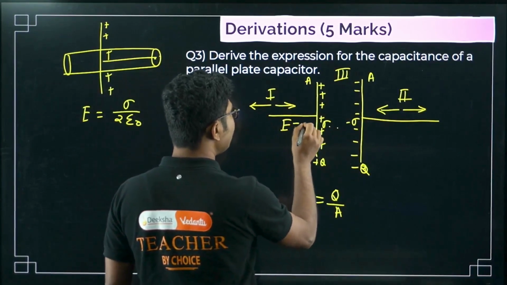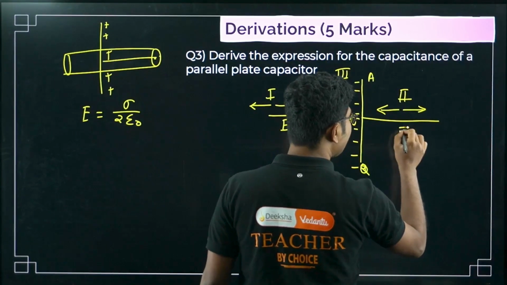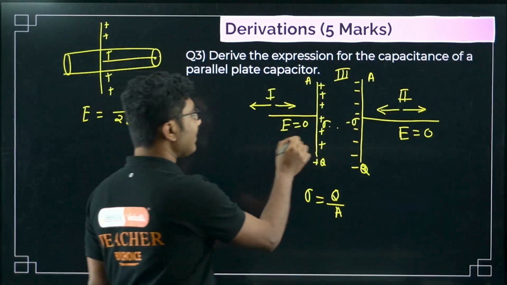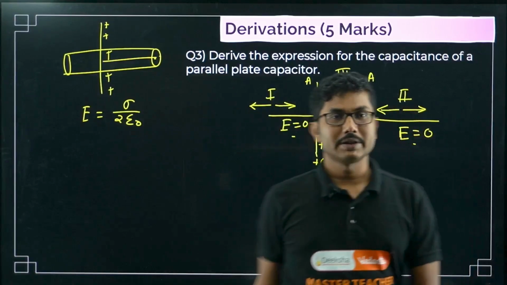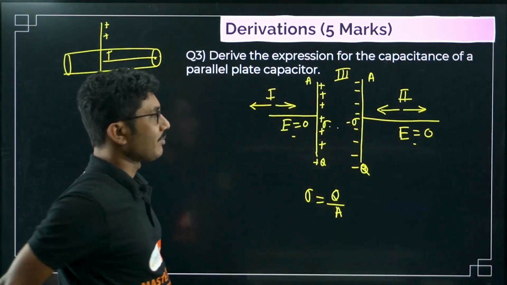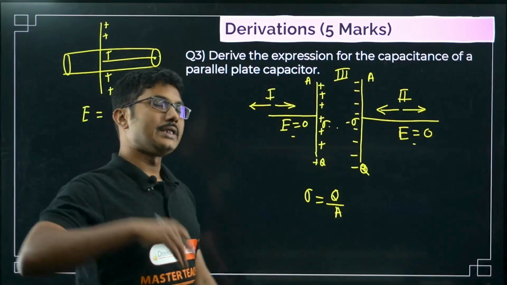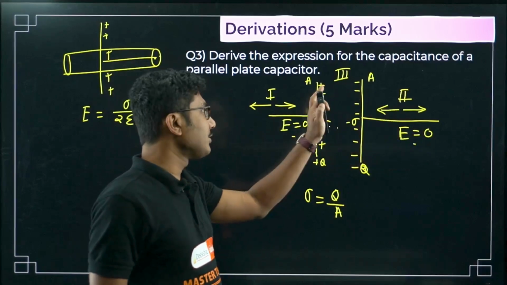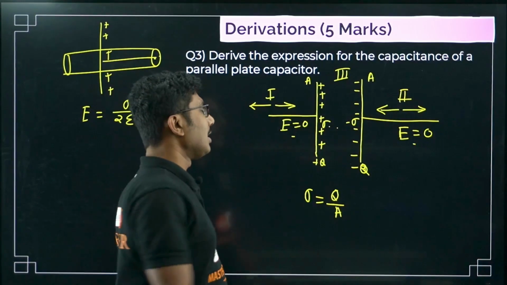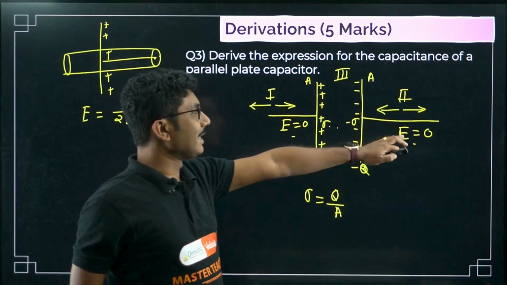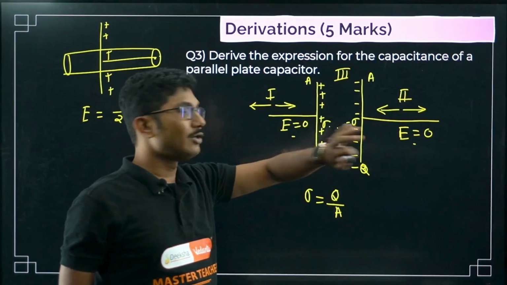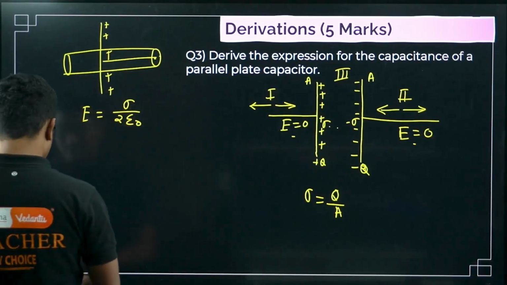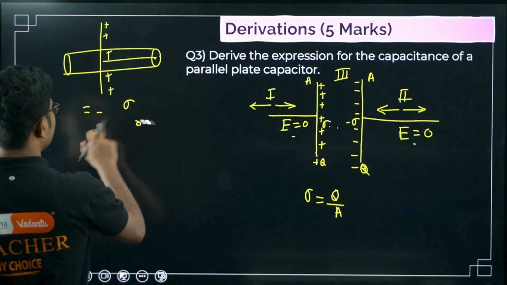You don't need to do this mathematically. If you can do it, very fine. Otherwise you have to at least show this in the diagram. This is very, very important. You have to show this diagram, either the way you do it or the way it is done in your book, that is also fine. But that is not our objective. Our objective is to find the electric field inside. That's why you can skip this derivation, this proof that the electric field is 0, but you have to mention that in the diagram so that the teacher understands you have understood the concept. Electric field is 0.